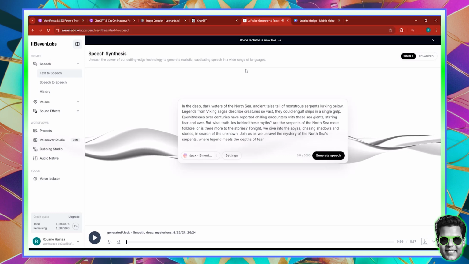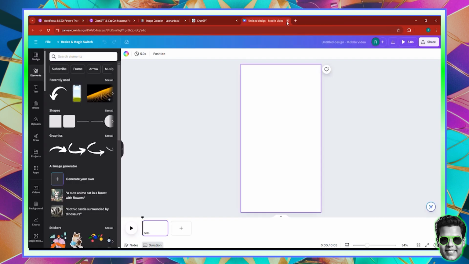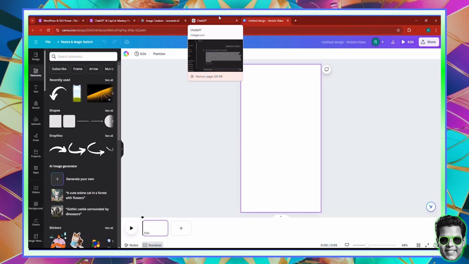All right, so the voiceover is perfect. There are no mistakes. It's clean. So I've downloaded it. I'm just going to close. And one thing you need to know, you have to make sure your voiceover length is tailored to the length of the B-roll. So they have to match. And it's easy to do inside of Canva.